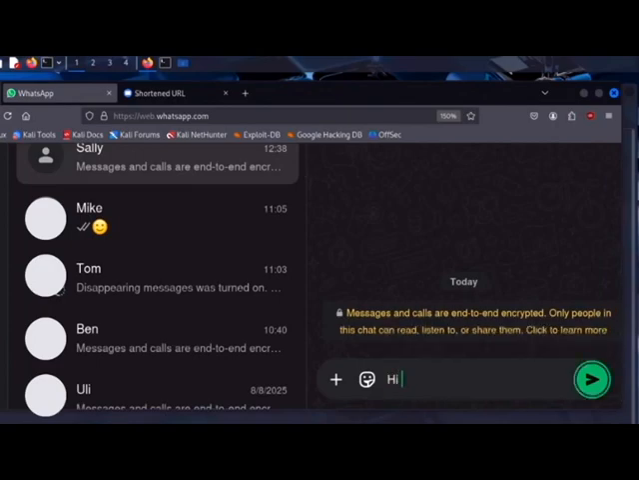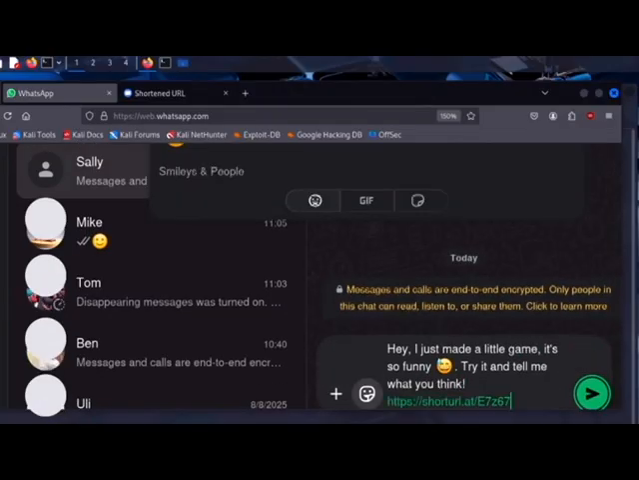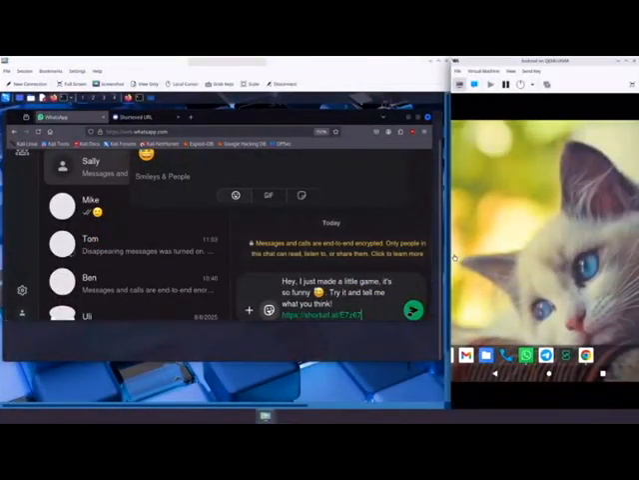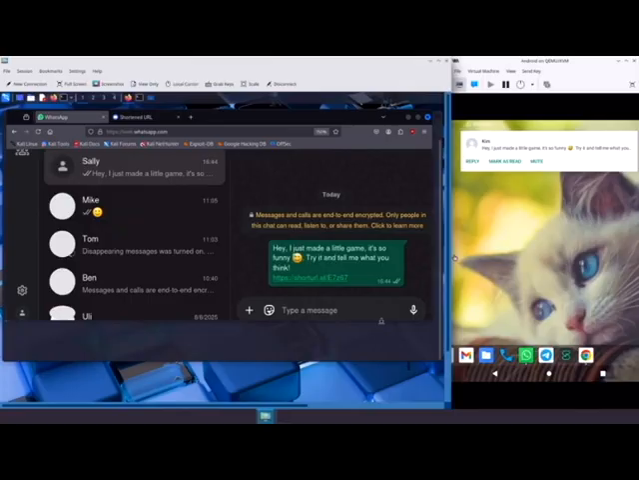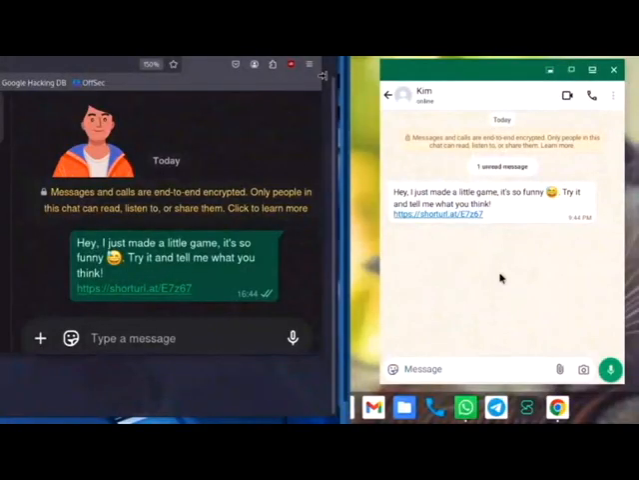message. The message reads, "Hey, I just made a little game. It's so funny. Try it and tell me what you think." He then pastes the innocent shortened URL and hits send. And instantly, the message arrived to Sally. To her, it looks like a casual, friendly message from an online gaming friend she's chatted with before. Just another fun little app to try out.